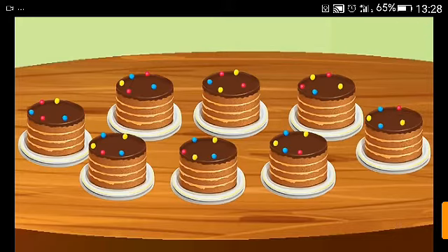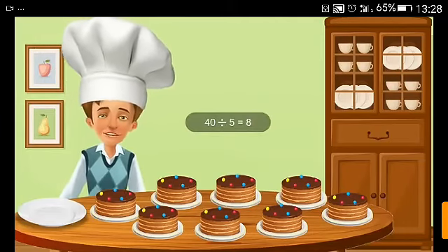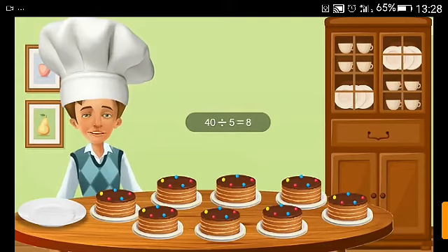No gems are left. Therefore, there are 5 gems on each cake. Hence, I can say that 40 divided by 8 is equal to 5.